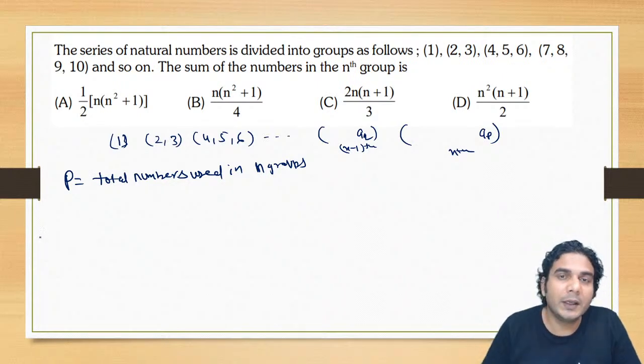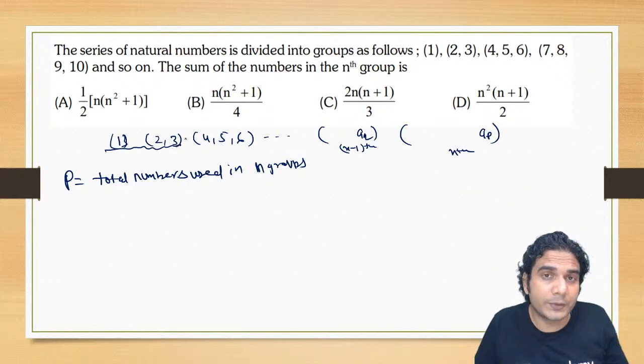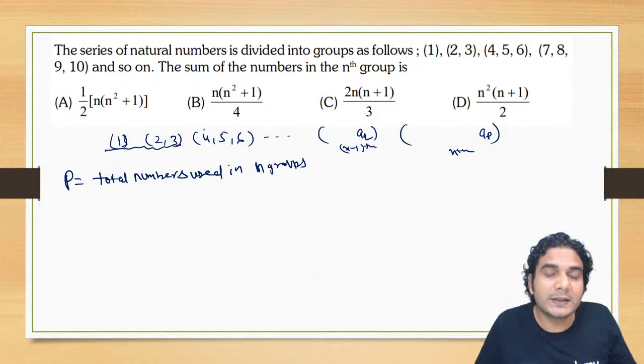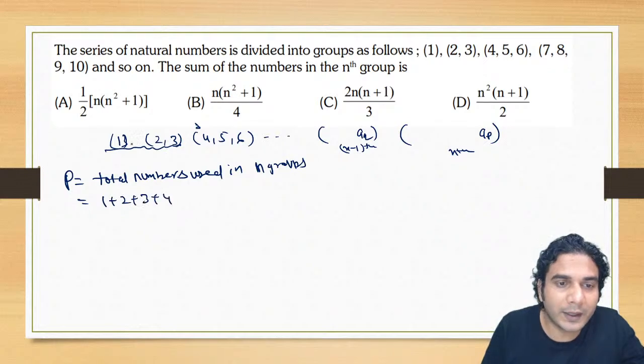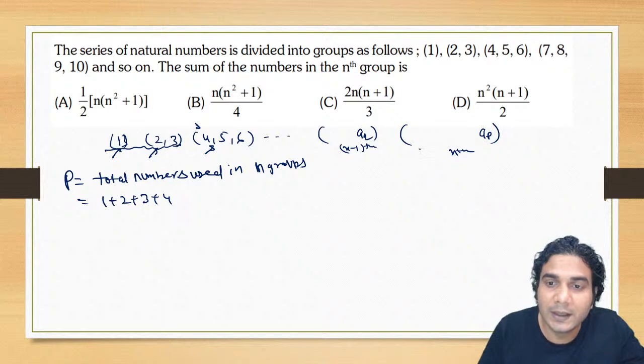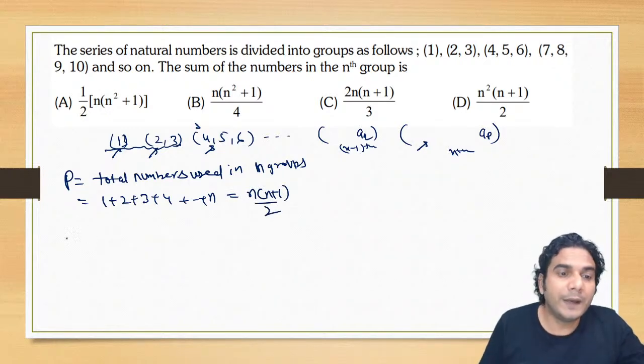6, right? If 3 numbers are used, in the first two groups only 3 numbers are used. So what is the next number? 4, right? So P we can find. P is nothing but 1 plus 2 plus 3 plus 4 and so on: one number is used in the first, two in the second, three in the third, n numbers in the last one. So total numbers used is n into (n plus 1) by 2.